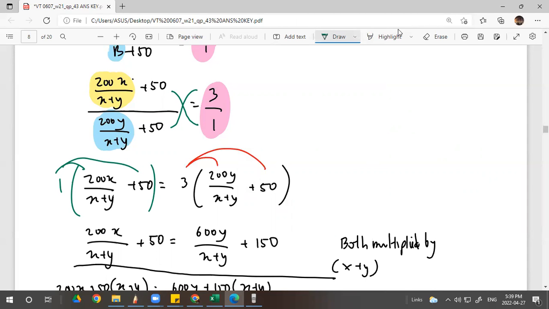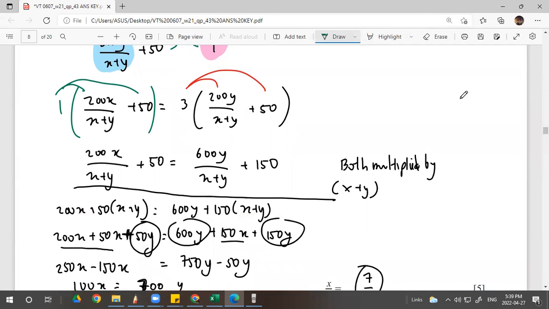And then plus 3 times 200, 600y, see? Over x plus y plus 150, right? And then both multiplied by x plus y because we hate fractions. I provoke you to hate fractions. So you need to use this rule in order to annihilate the fraction, the denominator.